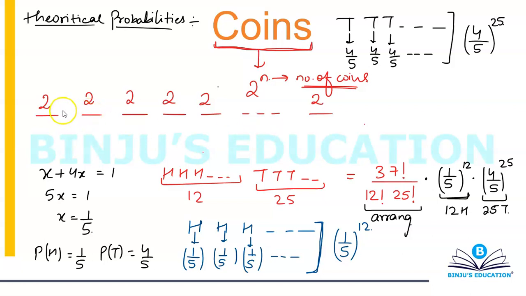Okay. Now you want to calculate total number of cases. That means cases on the first coin and second and third and fourth and fifth and up to nth coin. So you'll have to multiply them. So basically you are multiplying 2 n number of times. So this will become 2 to the power n. That will be the total number of cases.